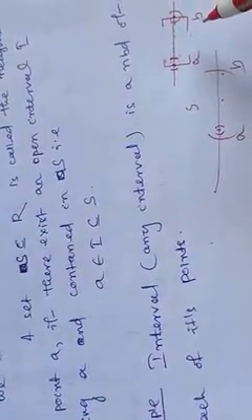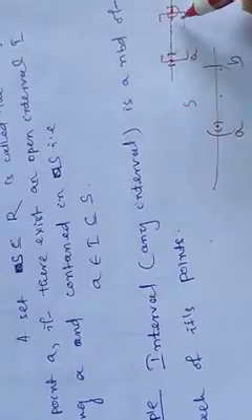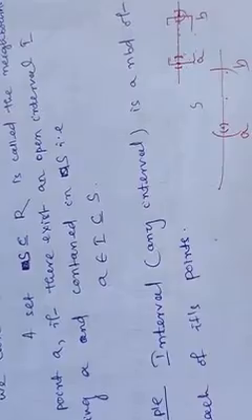Similarly, it is not a neighborhood of the end point b, because we cannot obtain an interval containing b which is contained in this set. When we take b plus epsilon and b minus epsilon, the portion from b to b plus epsilon lies outside the set and cannot belong to the set. So this is not a neighborhood of the end points when we take the closed interval, but every other point has a neighborhood in it.